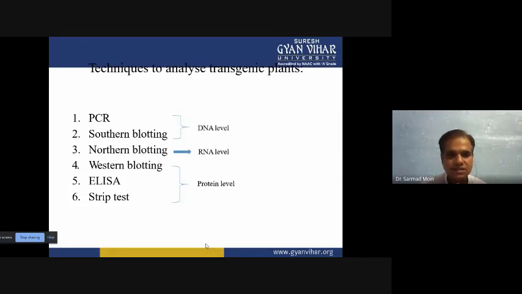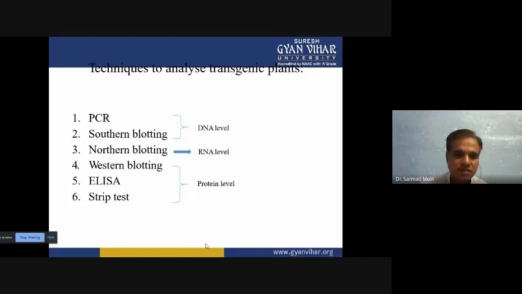Okay, and the next technique is Northern blotting. Through Northern blotting, we can detect whether mRNA is being synthesized, and what type. Quantitatively you can detect it, and qualitatively you can also detect the RNA level in the cells.